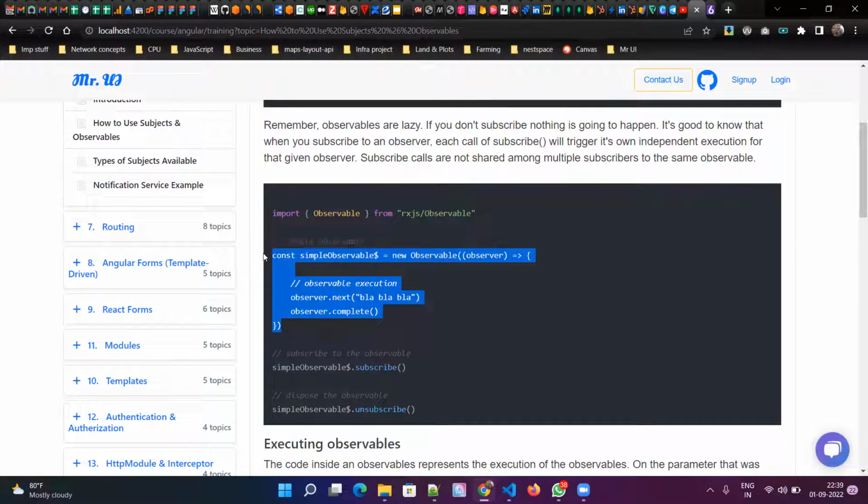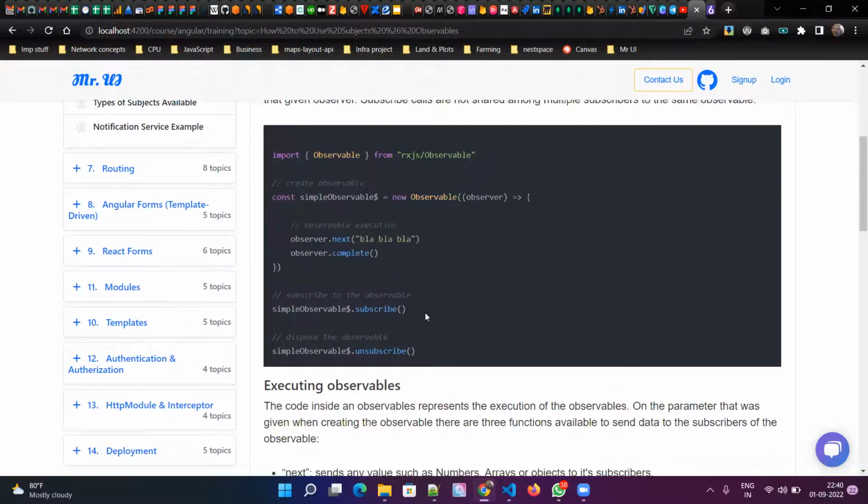Now this is where we created the observable and we are sending data. Once the data is sent successfully, you can say observer.complete, and then that pipeline or observable channel will be closed. Okay, and this is where you subscribe, and this is a simple example. Basically, when you subscribe, you must be able to receive this data, right? So there will be an implementation we have to provide inside the subscribe method.